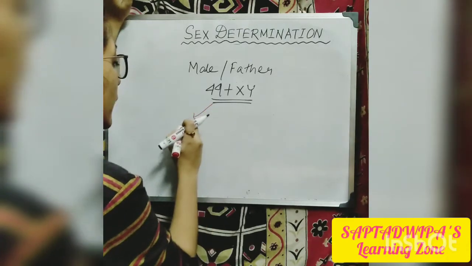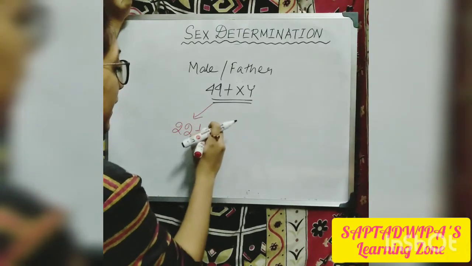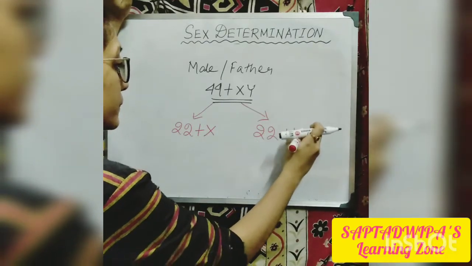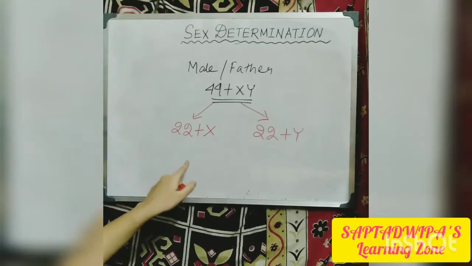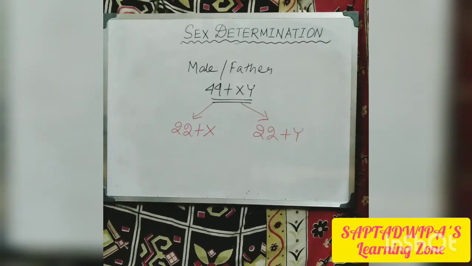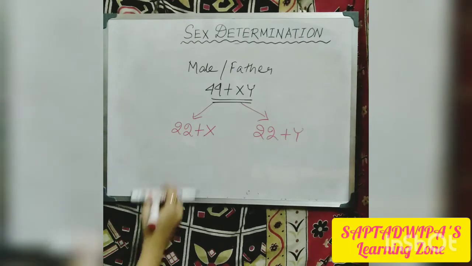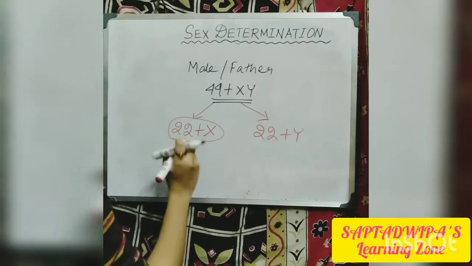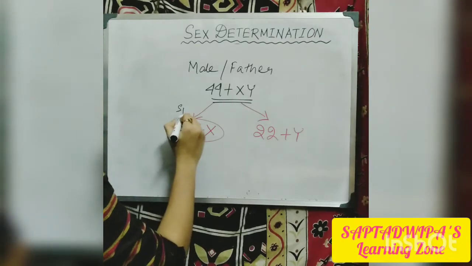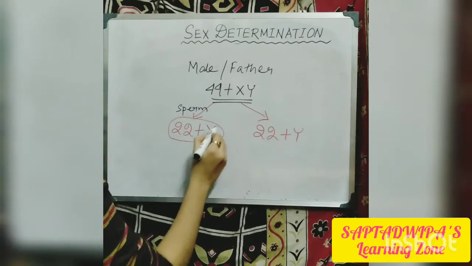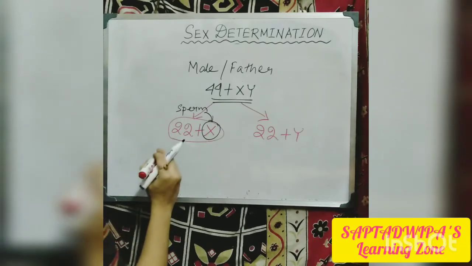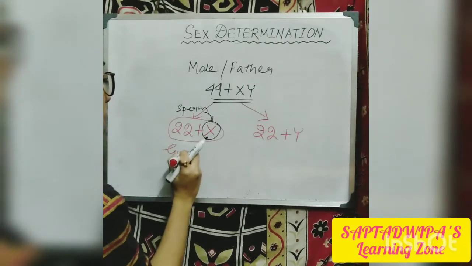So 22 plus X was 1 and 22 plus Y was 1. Now this 22 plus X, when the sperm is carrying an X chromosome within it, is known as gynosperm.